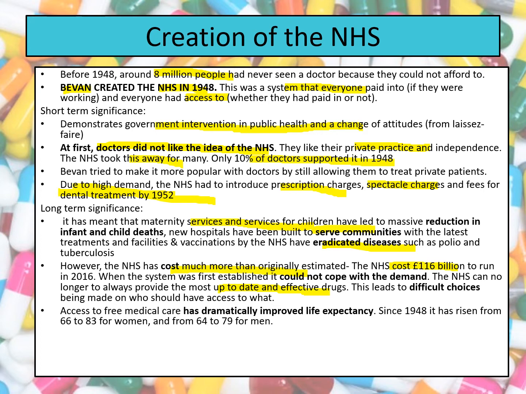However, despite the criticisms about waiting times for the NHS, it has had a massive impact on the English population, and it has massively improved life expectancy. For instance, when it was created in 1948, the average life expectancy was 66 for women, but it's now increased to 83. And when it was created, the average life expectancy for men was 64, but it's now 79. So it's had an enormous impact, not only extending people's life expectancy, but also giving them a better quality of life as well. So the NHS is now largely popular. It's not without its problems, but it has had an enormous impact on public health in Britain.